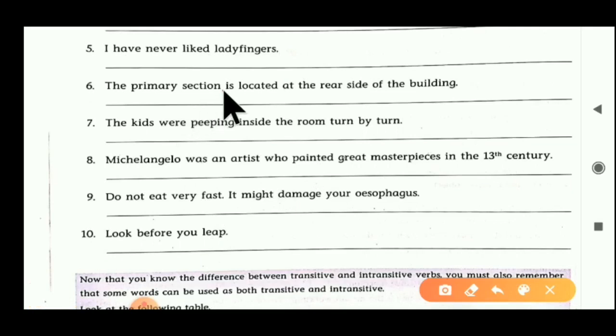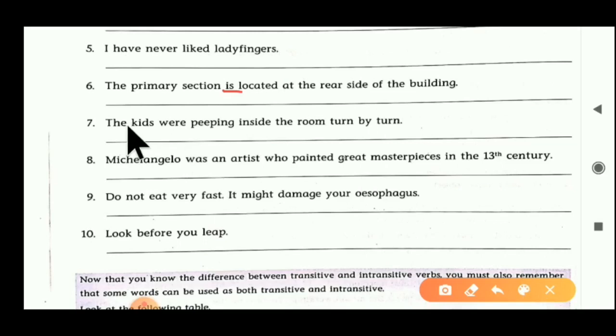So here is the main verb. Is the main verb. So ask a question to the main verb with what? If we get a final answer, then it becomes a transitive verb. Otherwise it becomes an intransitive verb. What is the primary section? We cannot get a correct answer here. So is becomes an intransitive verb here. You have to write: is, intransitive verb.